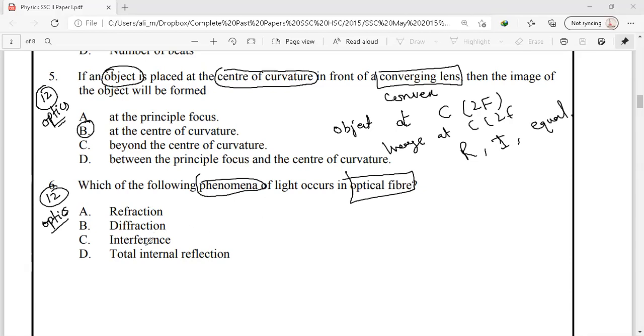So the phenomenon that is involved in this optical fiber is total internal reflection. When a ray of light moving from a denser to a rarer medium makes an angle of incidence greater than the critical angle, then the light bounces back into the same medium, the denser medium. This process is known as total internal reflection.